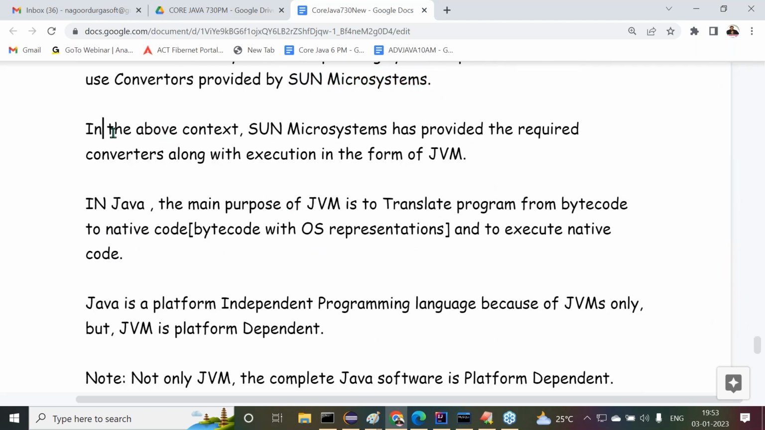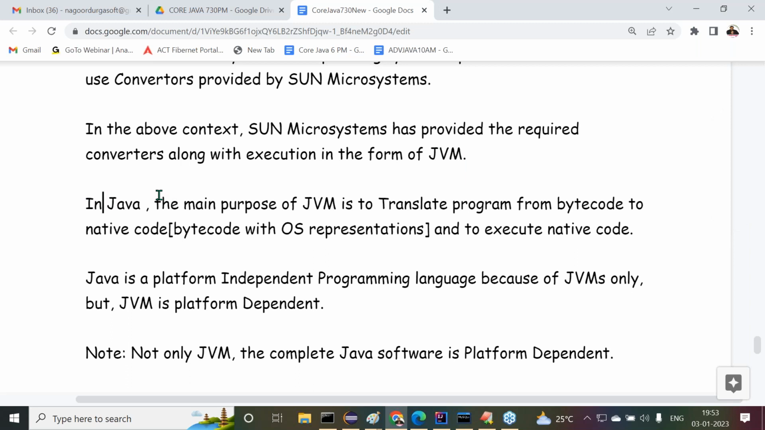No, the answer is very clear. In the above context, Sun Microsystems has provided the required converters along with the execution in the form of their JVM. Now observe carefully. In Java, the main purpose of JVM is to translate the program from bytecode to native code, and then execute that native code. Got my point or not? JVM means translation plus execution. Because of this translation only,